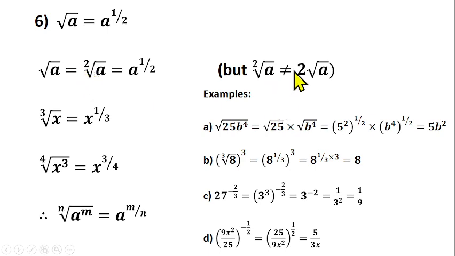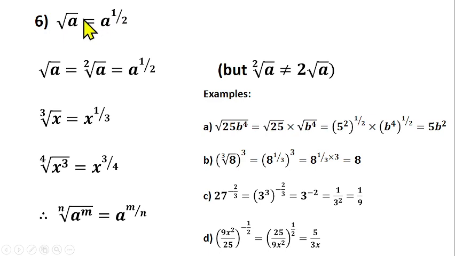It's different from me putting 2 outside here. You can see this one now. This is 2 multiplying square root of a. This one is talking about square root of a because the 2 is inside this arm. This one is saying that 2 is multiplying square root of a. So this one and this one, they are not equal. They are not the same thing. But this is square root of a. When I put my 2 inside here, then this is also square root of a if I don't put anything here. Do you understand that? So I just want to explain how we got this now. How do we arrive at this? That means there's an invisible 2 here. And that 2 is what you're having here.